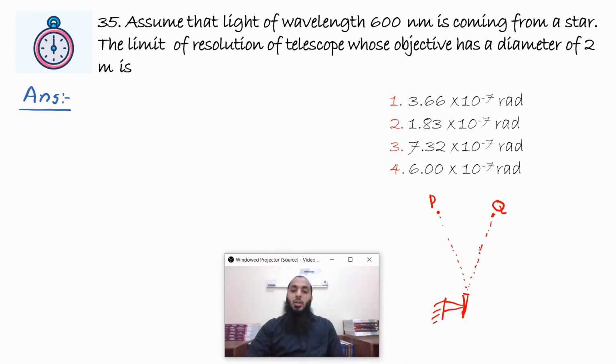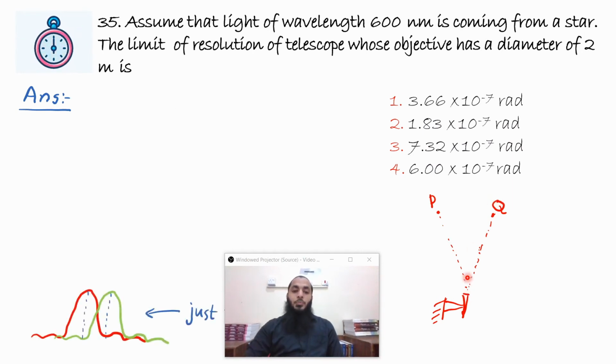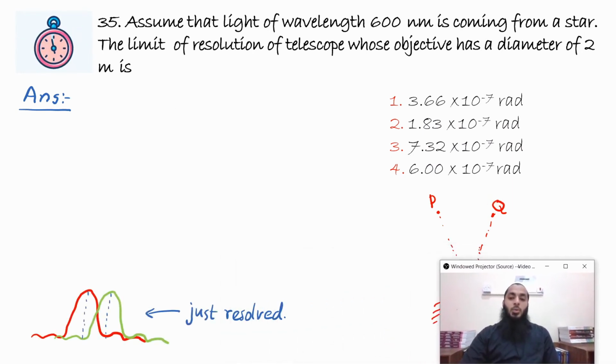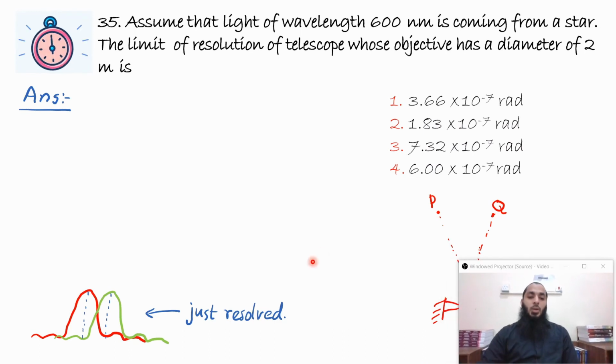So this is the figure. Here you can see that this is the telescope resting at a point on Earth, and these are the 2 points which are viewed by the telescope. The images are just resolved if the bright fringes formed by the images are seen separately.